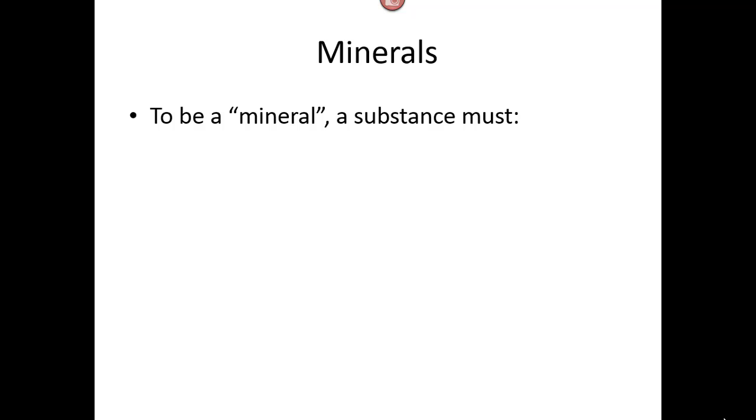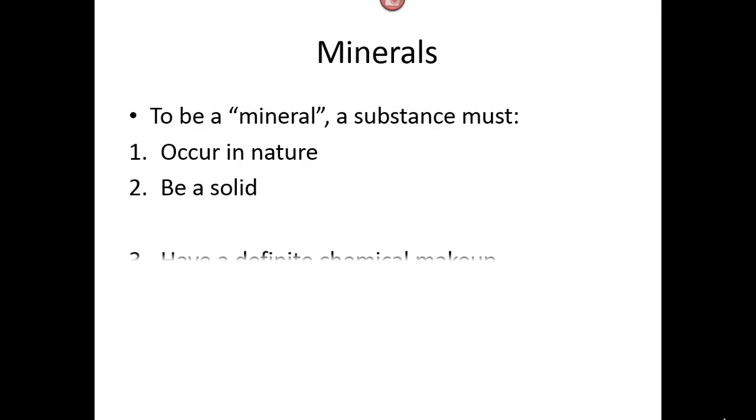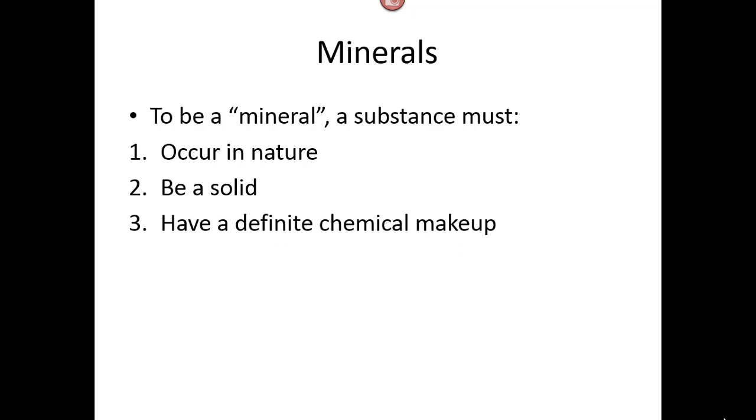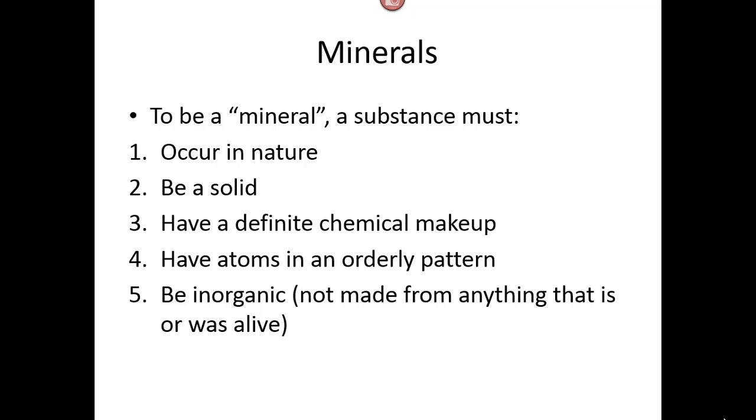To be a mineral, a substance has to meet certain qualifications. First, it has to occur naturally. Second, it must be a solid. Third, it has to have a definite chemical makeup. That means it needs to have a chemical formula that could be written for it. Fourth, it has to have its atoms in an orderly pattern like a crystal. And fifth, it has to be inorganic, which means that it can't be made from anything that is alive or that was alive.